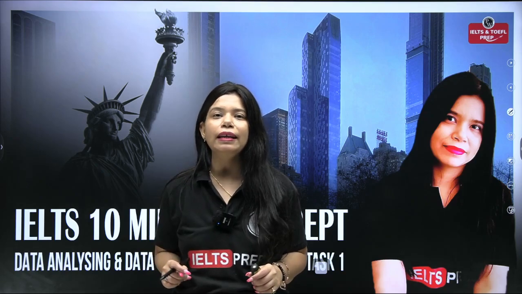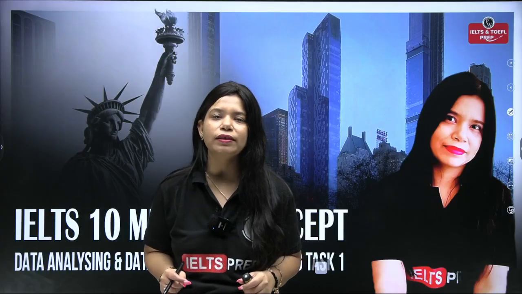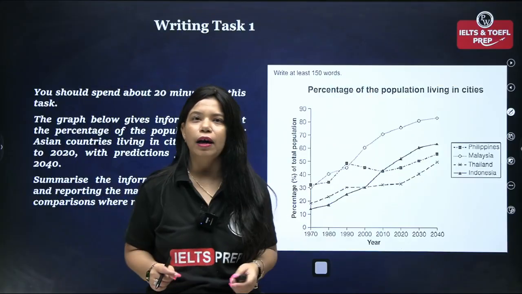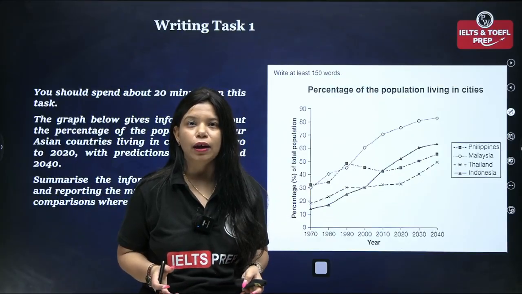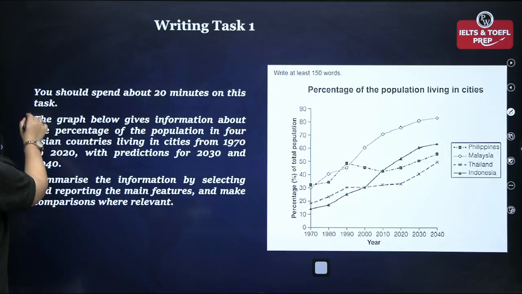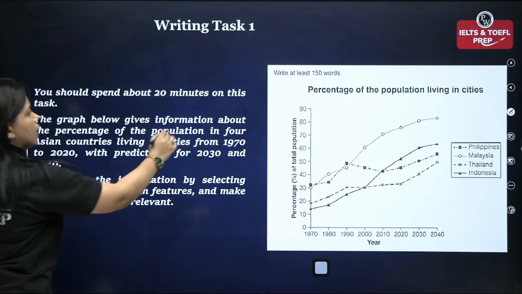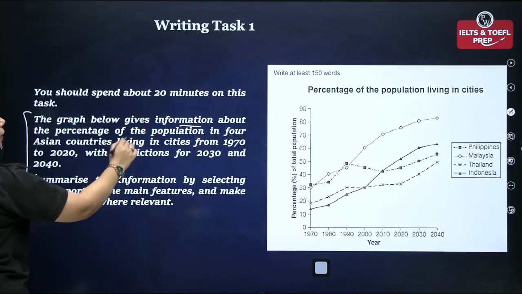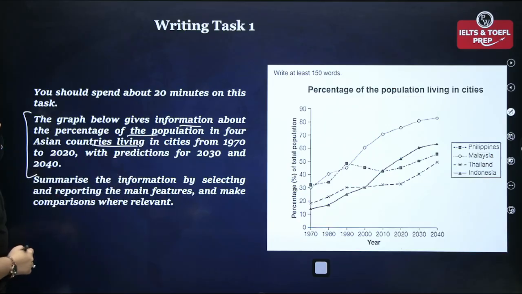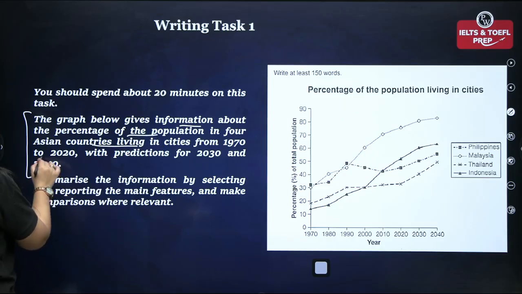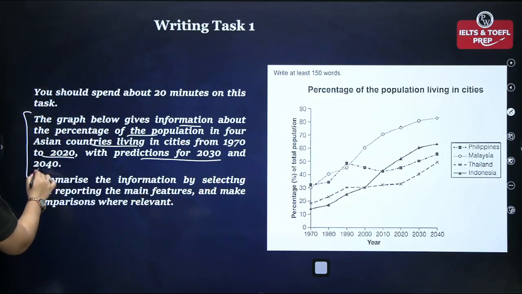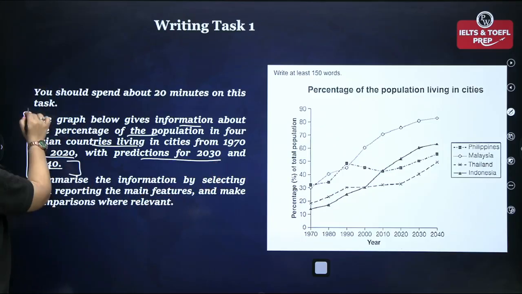But सबसे पहले let's take a look at the very first question that I've got for you. Now in report writings, you are given graphs, and here we have got a line graph, and let's quickly read the question over here. Now the question says, the graph below gives information about the percentage of the population in 4 Asian countries living in cities from 1970 to 2020 with predictions for 2030 and 2040. So this is your main question.